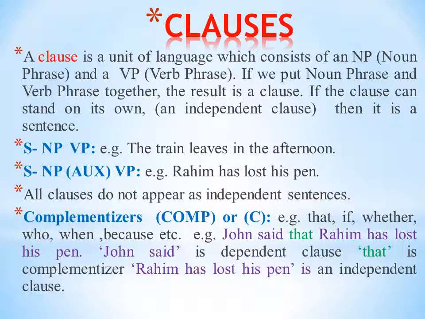But John said that, here John said that what? It has no meaning of its own. That's why John said that is, you can say, a dependent clause or subordinate clause, and Rahim has lost his pen is the main clause, okay, or independent clause.